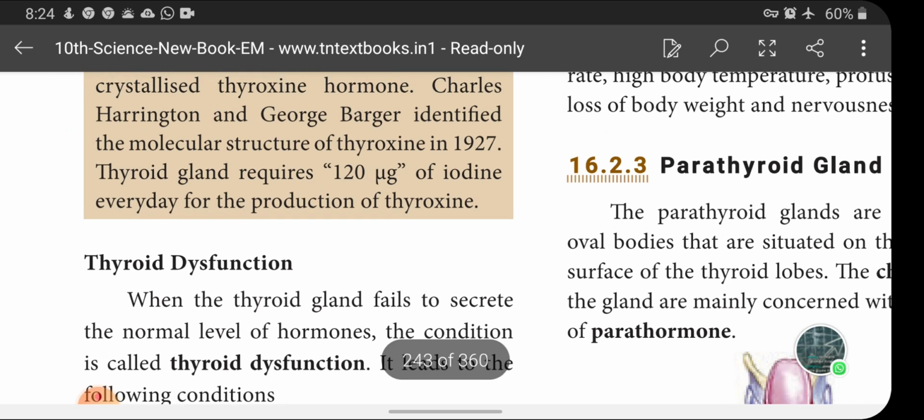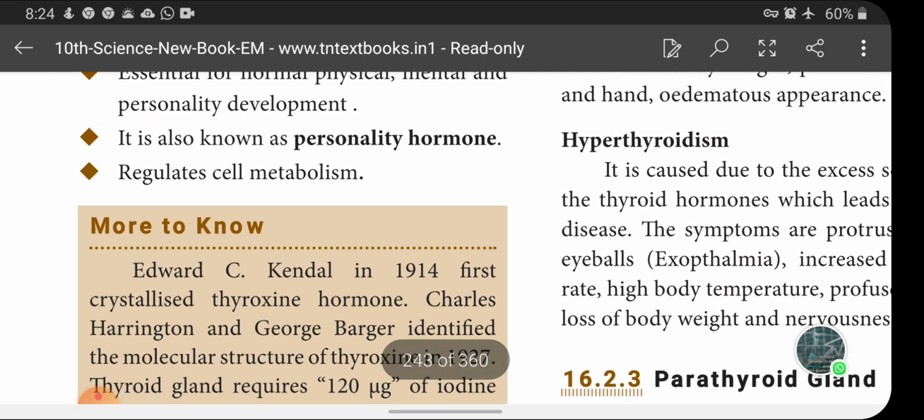And today's homework is: explain the structure, hormone secretion and functions of the thyroid gland as a 7 mark question, and list the various hormones secreted by the anterior and posterior pituitary gland. These are the two questions you will get as homework, children, and complete it and send it to me,